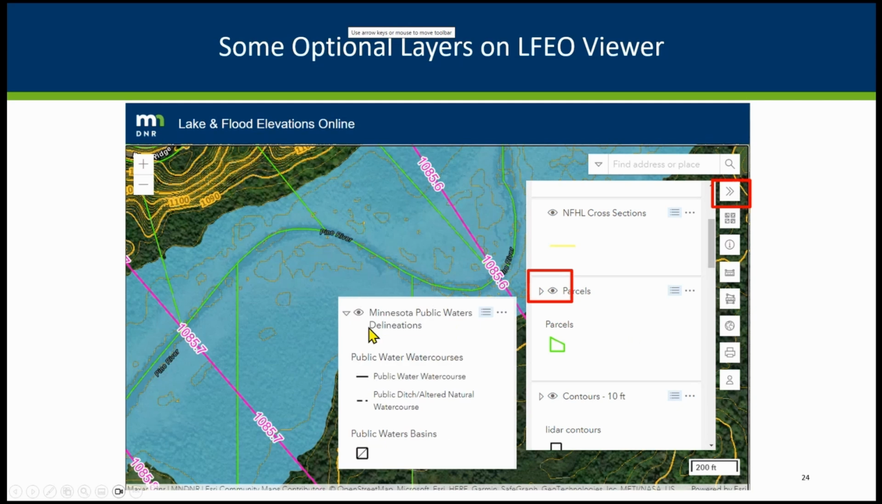Another example would be the public water courses and public water basins layer, which is usually off in the default. If things are too messy and you want to turn off a layer, you can always click on the eye and turn that layer off. In some places where we've got a lot of the 2-foot elevation contours, you may want to turn them off to see things more clearly.